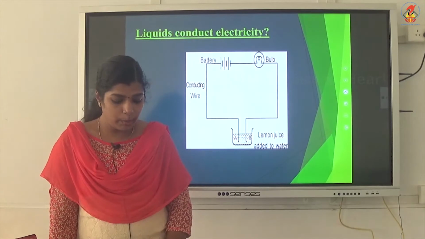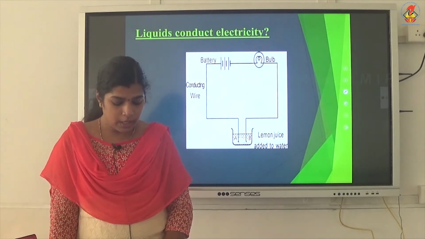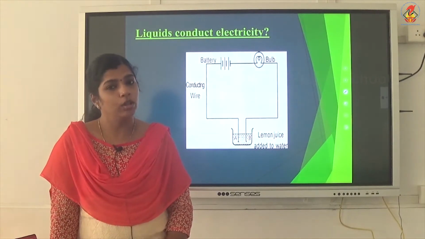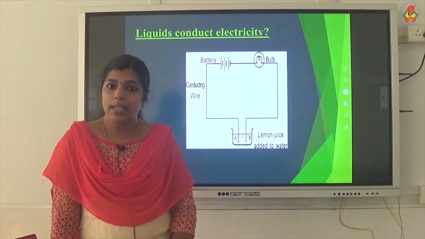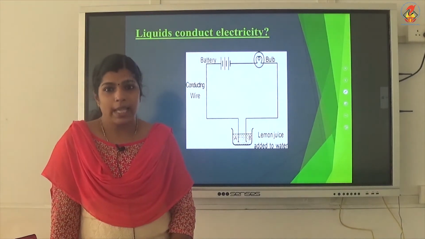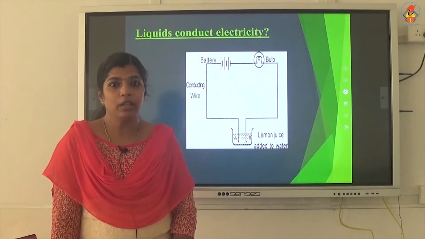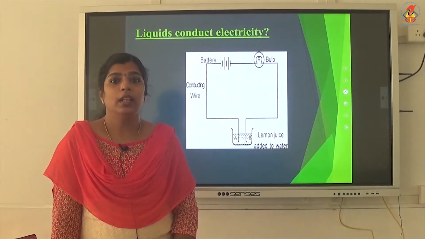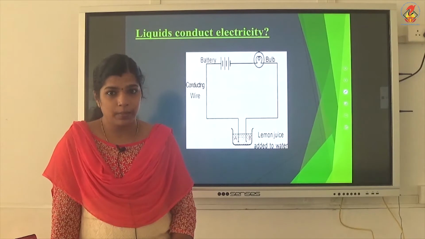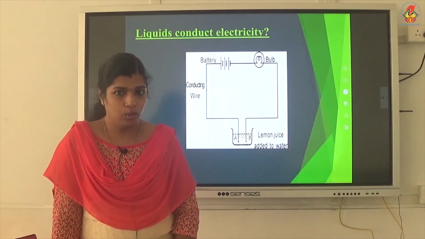When the liquid does not allow current to pass, the circuit of the tester is not complete and the bulb does not glow. So, when you keep any material between the terminals A and B, if it is a good conductor of electricity, then the current will pass through the circuit, the circuit is complete and the bulb will glow.